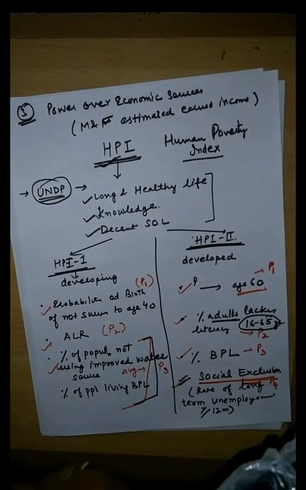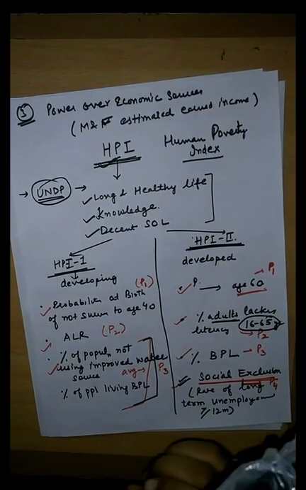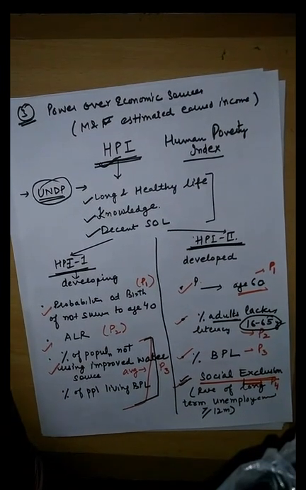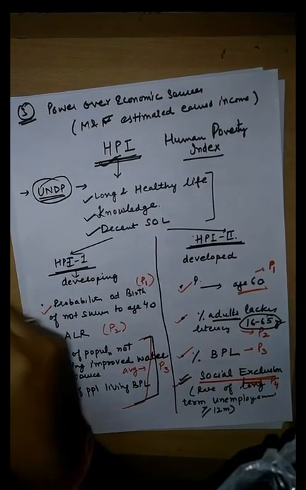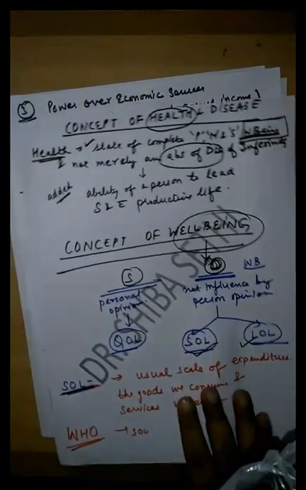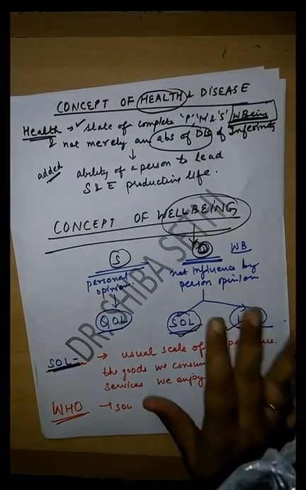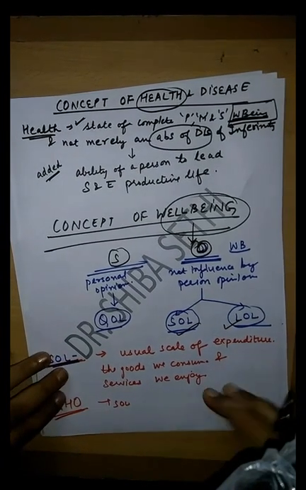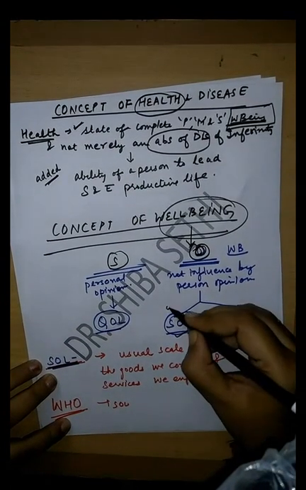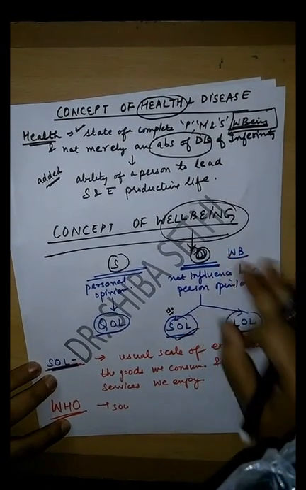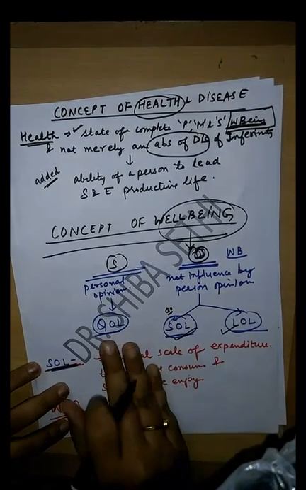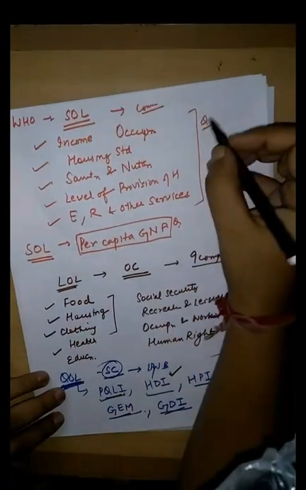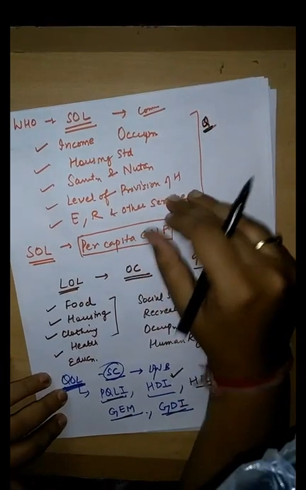Now in this lecture, let's conclude all the important questions or important MCQs which are asked in entrance exams. Let's quickly revise all those questions starting from the very first lecture. In the first lecture, we have seen the definition, starting with the concept of health and well-being. The first important question which comes is usually on the fact that standard of living is a part of the objective component of well-being, and level of living is a part of the objective component. Quality of life is a part of the subjective component. The next question which comes on, I already told you that standard of living has the following components. You need to remember all of them.